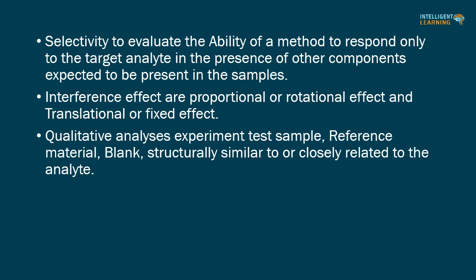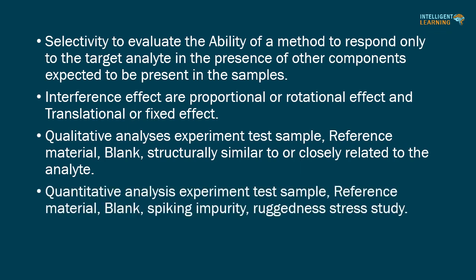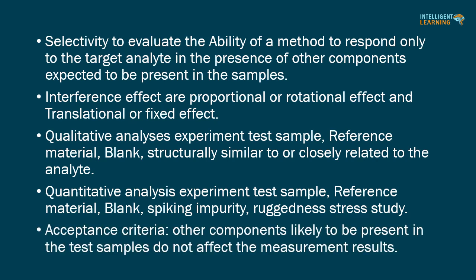Qualitative analysis experiment: test sample, reference material, blank, structurally similar or closely related compounds to the analyte. Quantitative analysis experiment: test sample, reference material, blank, spiking impurity, ruggedness stress study. Acceptance criteria: other components likely to be present in the test samples do not affect the measurement results.